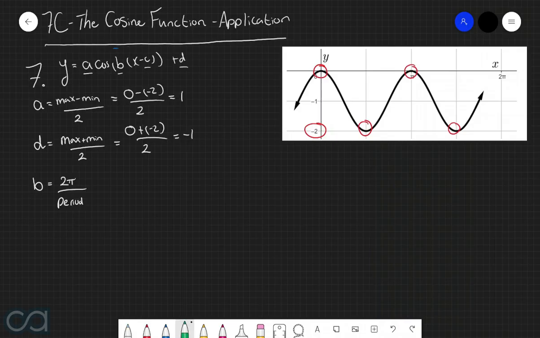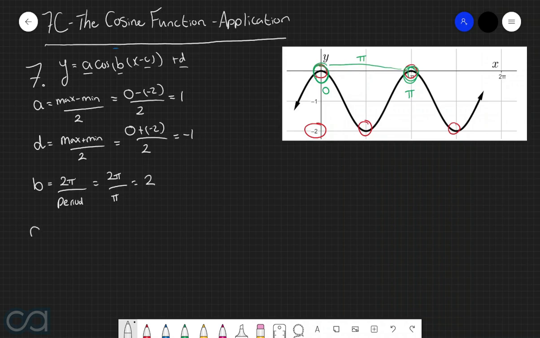And in order to do that, let's consider the positions of the adjacent peaks. So in other words, this point here and this point here. The first peak has an x-coordinate of 0, whereas the second one has an x-coordinate of pi. And so these 2 points here are separated by a distance of pi, which therefore tells us that the period of this graph is pi. So therefore, b is going to be equal to 2 pi divided by pi, which is equal to 2.